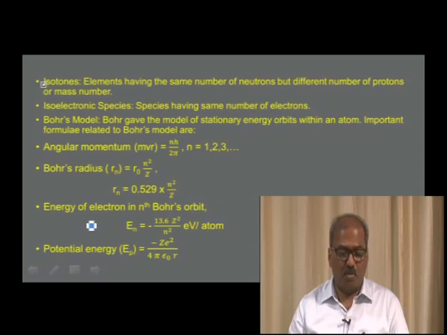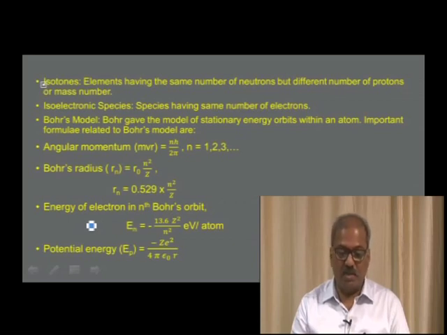And the important formulas that you come across in Bohr's model, first one, angular momentum, mvr is equal to nh by 2 pi, where the values of n are 1, 2, 3, etc. Bohr's radius can be given by Rn, which is equal to R naught into n square by Z, where R naught is equal to 0.529 Å.